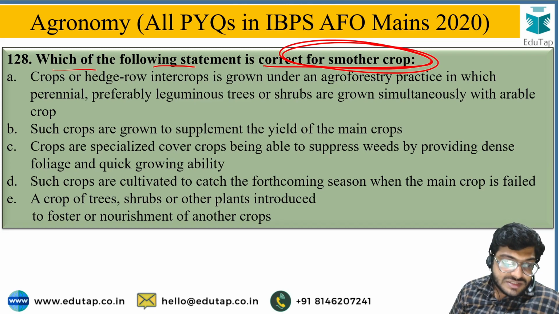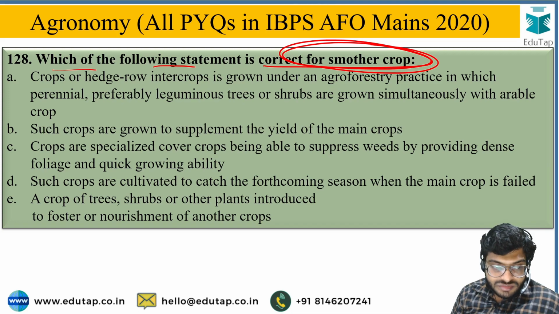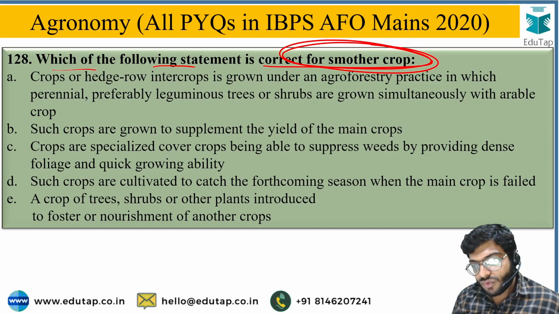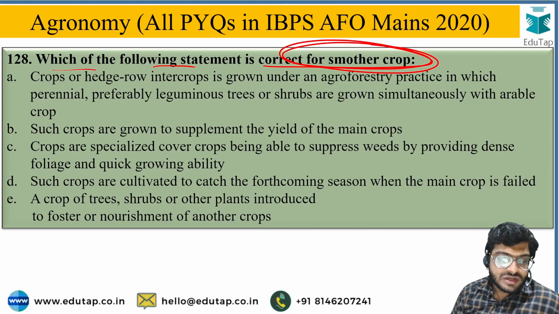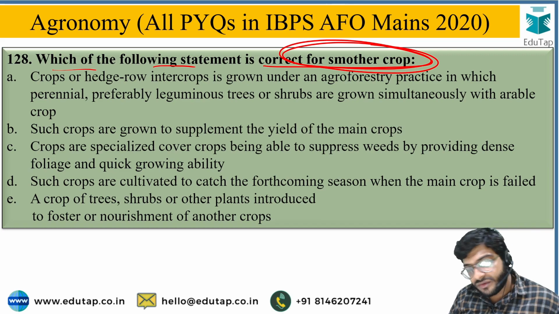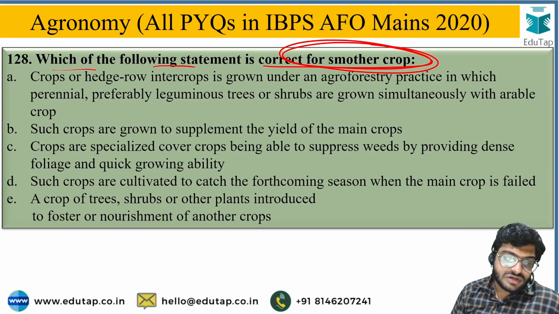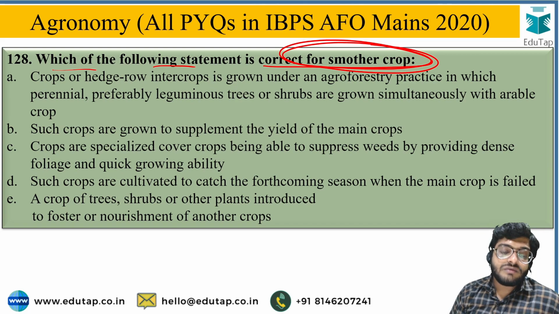Next option is such crops are grown to supplement the yield of main crops, or crops are specialized cover crops being able to suppress weeds by providing dense foliage and quick growing ability, or such crops are cultivated to catch the forthcoming season when the main crop is failed, or a crop of trees or shrubs or other plant introduced to foster or nourishment of another crop.